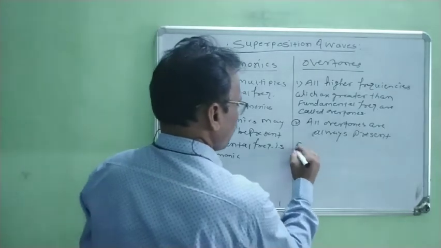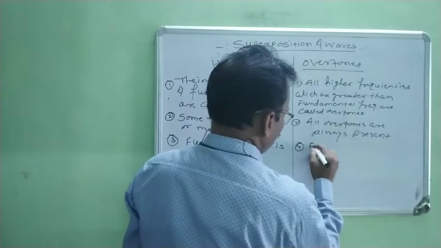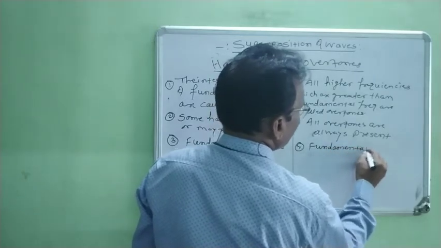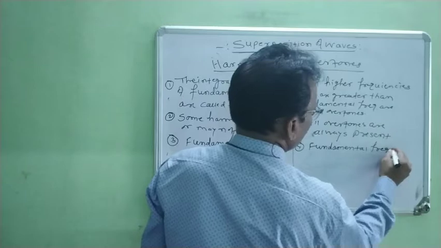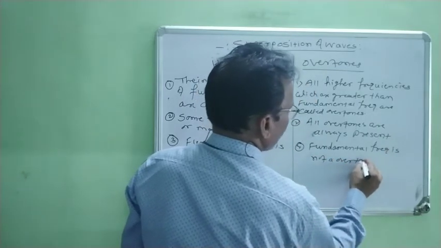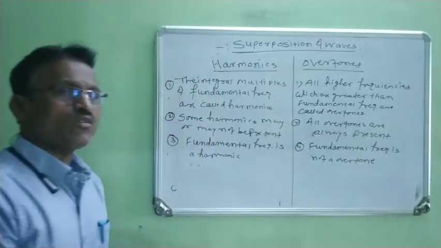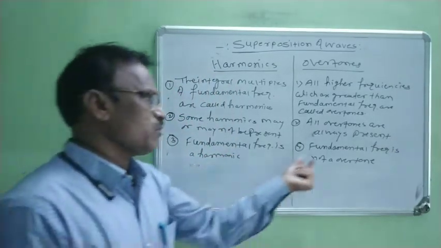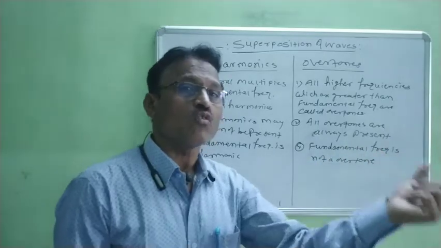But in case of overtone, fundamental frequency is not an overtone. Means fundamental frequency is a harmonic, but fundamental frequency is not an overtone.